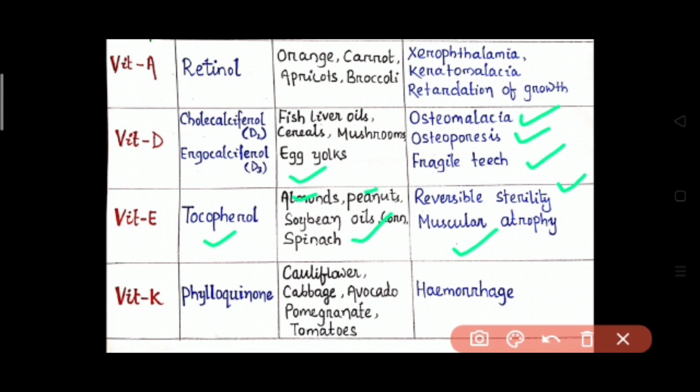Then vitamin K. The chemical name of vitamin K is phylloquinone and the sources are cauliflower, cabbage, avocado, pomegranate, tomatoes, etc. Then the disease which is caused due to the deficiency of vitamin K is hemorrhage.